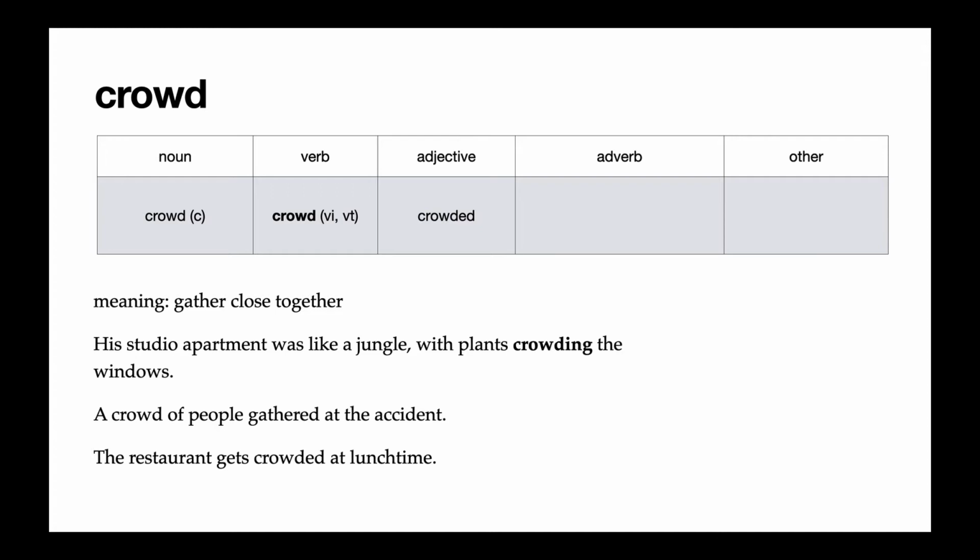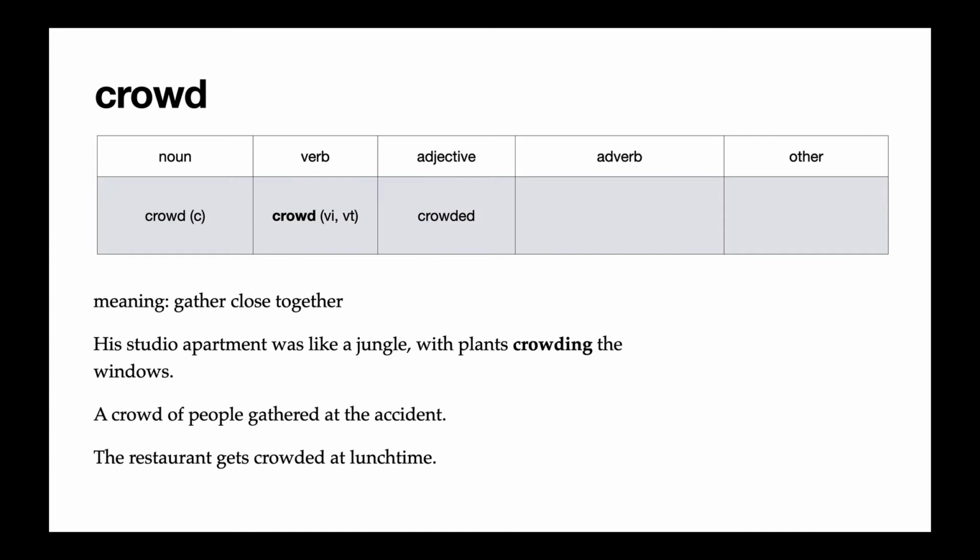In the second example, we see crowd as a noun, a crowd of people gathered at the accident. And in the third example, we have crowded used as an adjective. The restaurant gets crowded at lunchtime. You can also see that crowd the verb can be used as an intransitive or a transitive verb. So if it's intransitive, you can just say people crowded at the accident. That means people came close together.